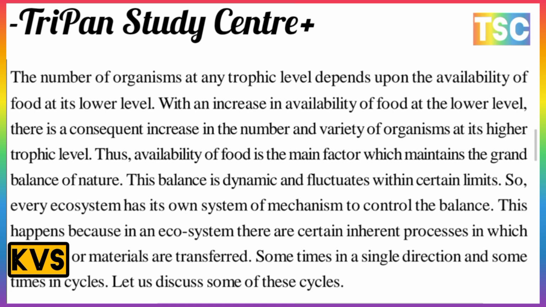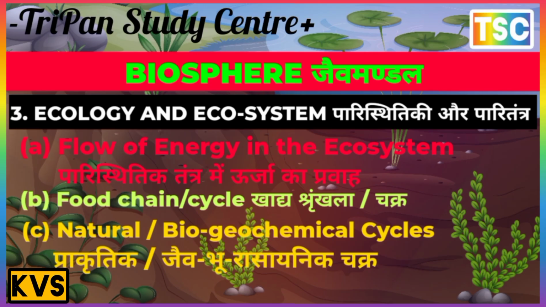So every ecosystem has its own mechanism to control the balance, and this happens because in our ecosystem there are inherent processes in which nutrients or materials are transferred. Sometimes this is in a single direction and sometimes in cycles. Let us discuss some of these cycles here.